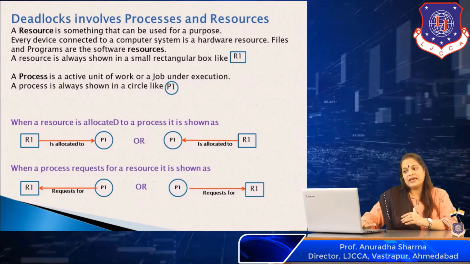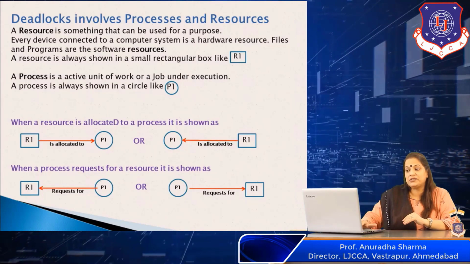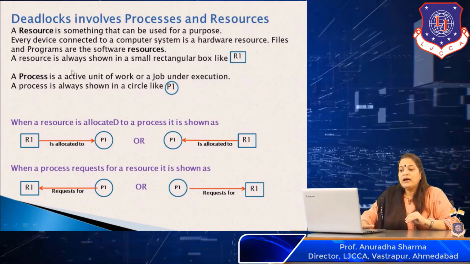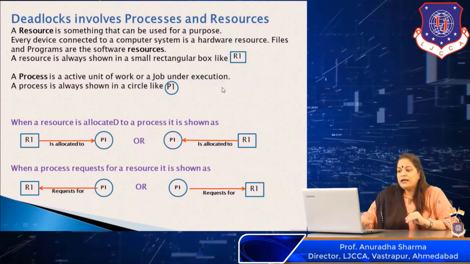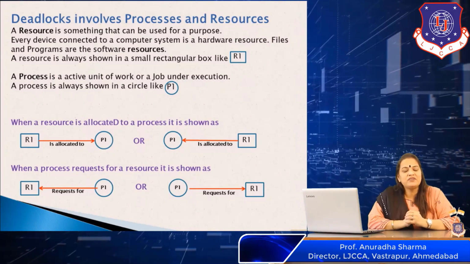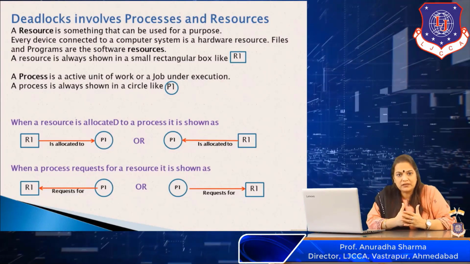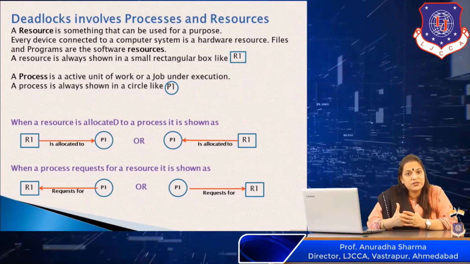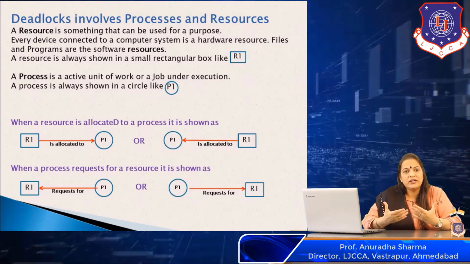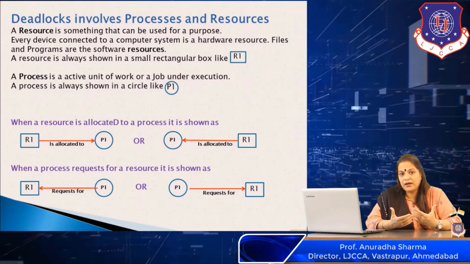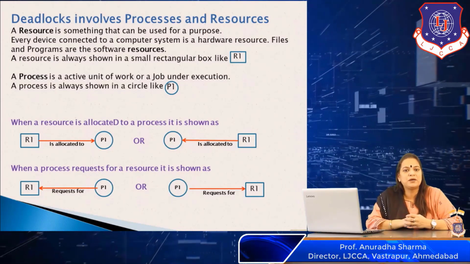Now, when we talk about deadlocks and when we depict a deadlock using a resource allocation graph, which we will be coming to later on, a resource is always shown in a small rectangular box, something like this. Now coming to what is a process, the second thing which is involved in a deadlock. A process is an active unit of work, or we can say it is a job under execution. To be very precise, if I want to record a video session on deadlocks, it is a job. But the moment I start the recording, my job is under execution and that becomes a process.